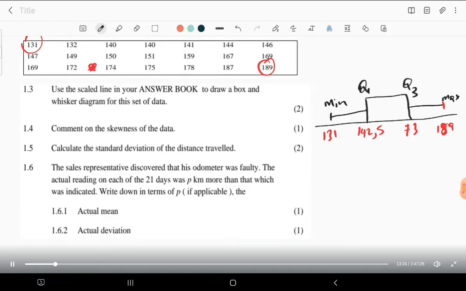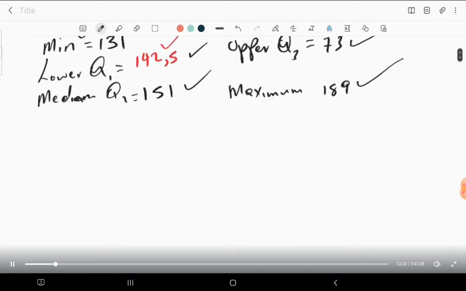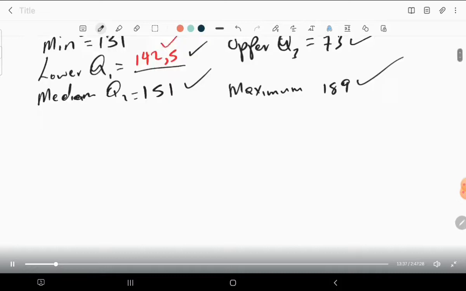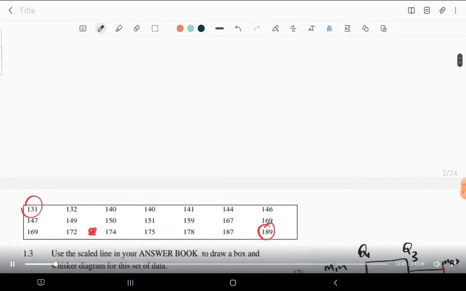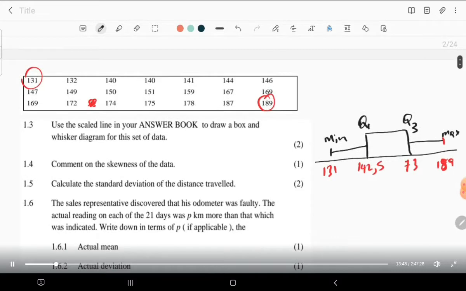So the median, you need to have all this information in your box, then therefore later on you will judge the position of it. So 142.5 is definitely close to 140. The median is 151. Remember, the median is 151, which is the middle value, which is Q2. Now, 151 is close to Q1.